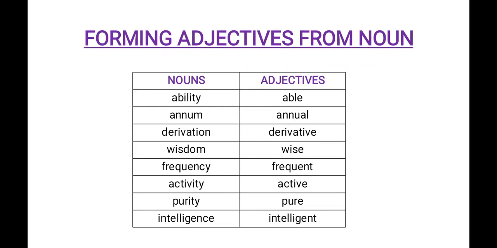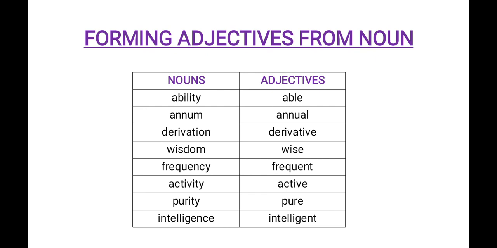Now let us see some interesting things about adjectives. Forming adjectives from nouns. In the first column you can see some examples of nouns and how these nouns are changed into adjectives.